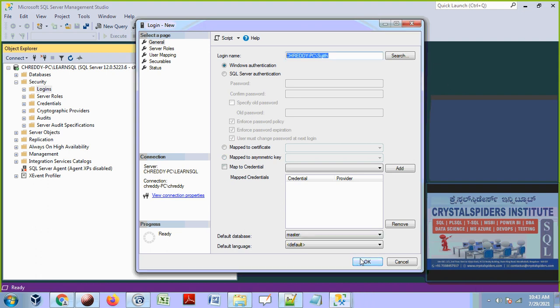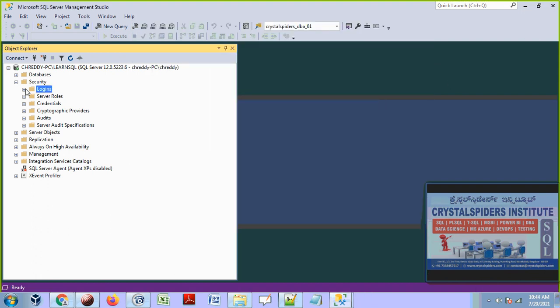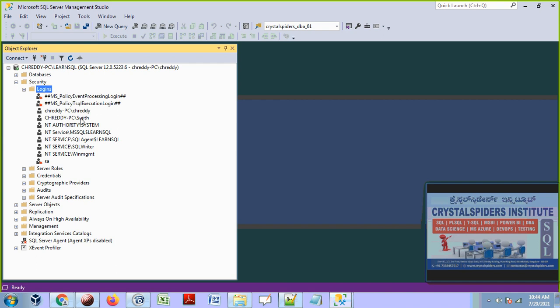Okay, that's it, guys, and say finally OK. So now if you can expand that logins, we added Sujit here. Now Sujit is able to connect. That means SQL Server authentication will pass now. If you can try that, go back to that user, go back to that SSMS component and check it out. Now Sujit is able to connect because authentication is passed. Okay, this is fine, sir.